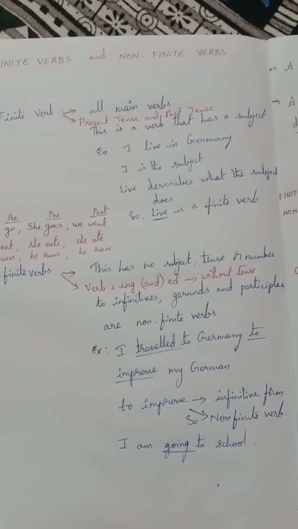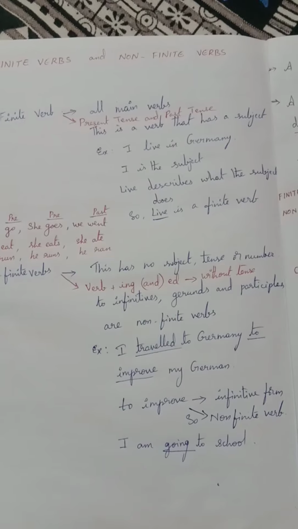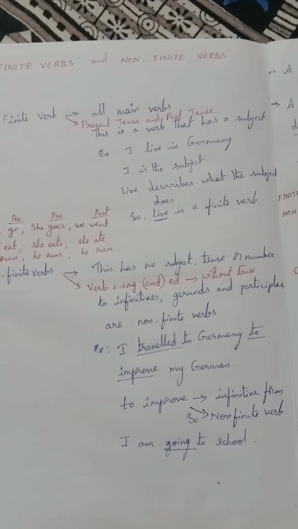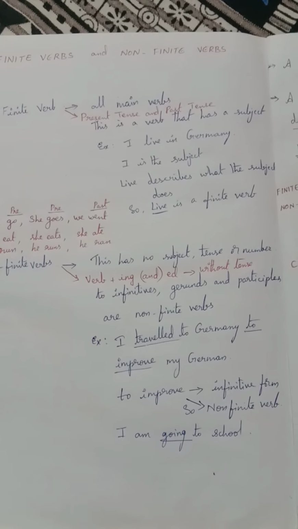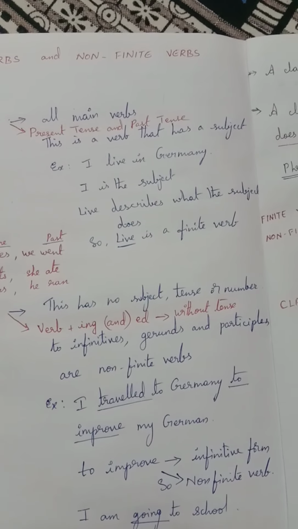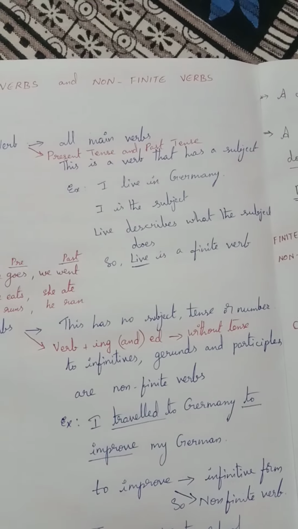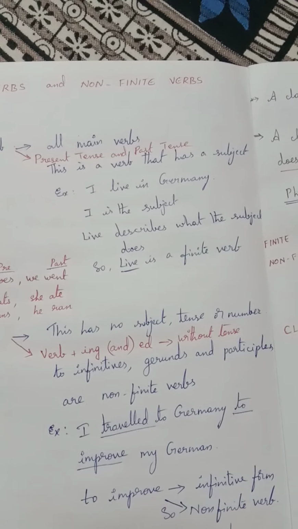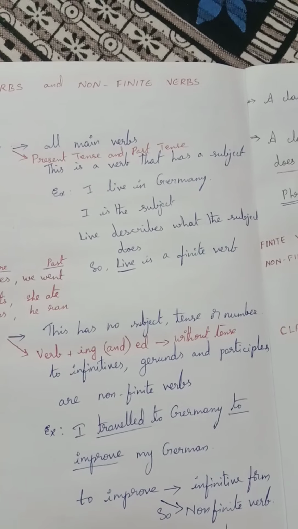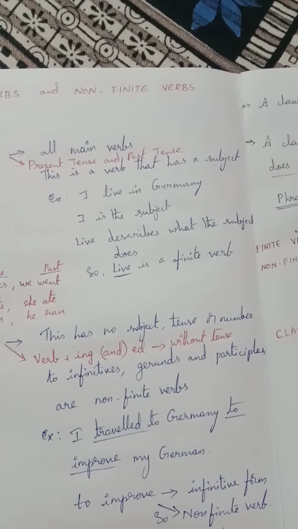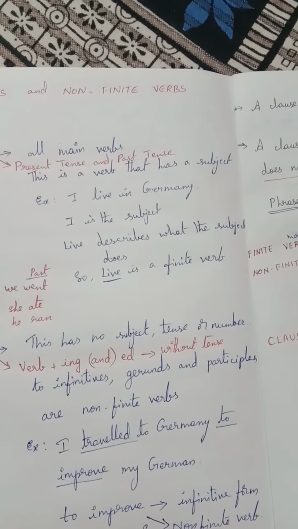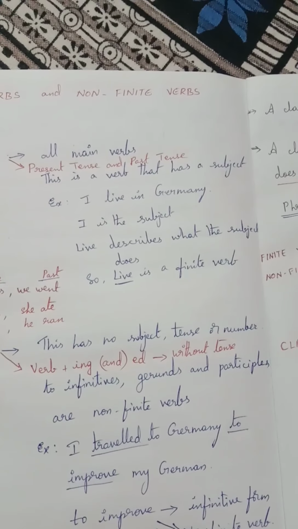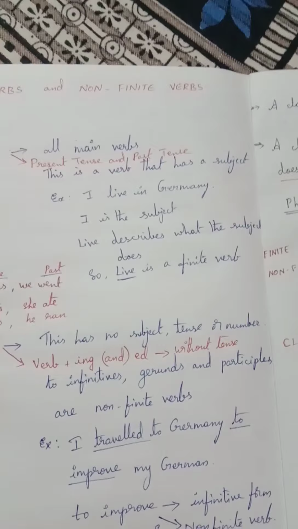Lived, ate, went, swam. All these are also finite verbs. For example, see this example. I live in Germany. Here I is the subject and live describes what the subject does. So here live is a finite verb.